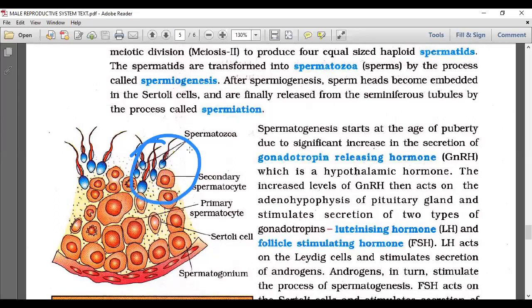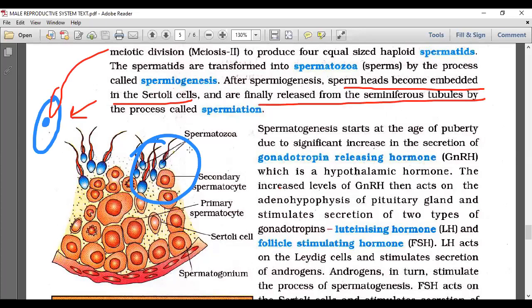Here, in the area which I circled, this is the Sertoli cell, and embedded in the Sertoli cell the sperms are present. Now read that line: after spermiogenesis, sperm heads become embedded in the Sertoli cells, and are finally released from the seminiferous tubule by a process called spermiation. You can see their release, their liberation also. Here this is liberated, this is liberated, likewise.